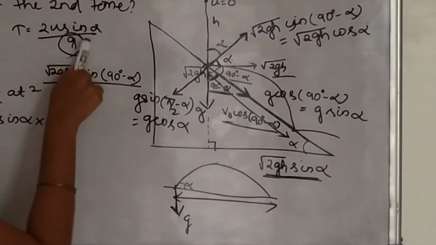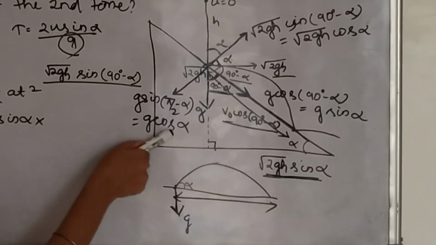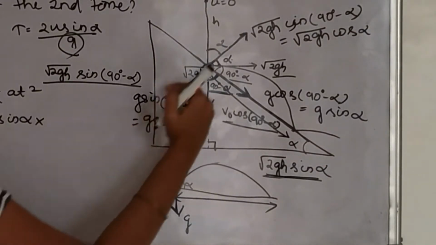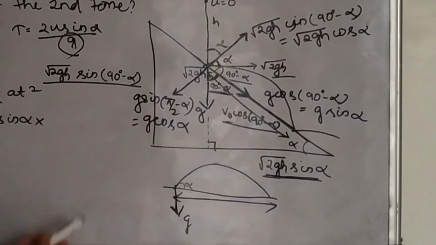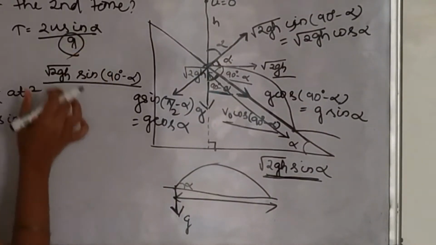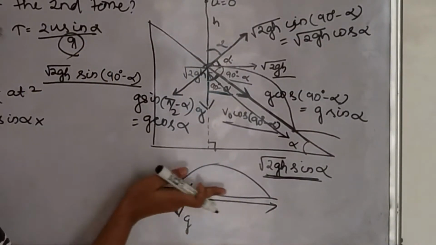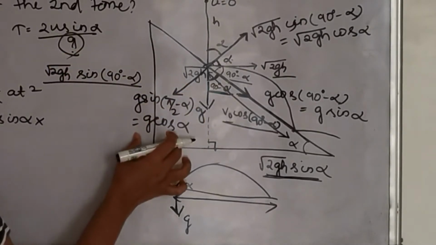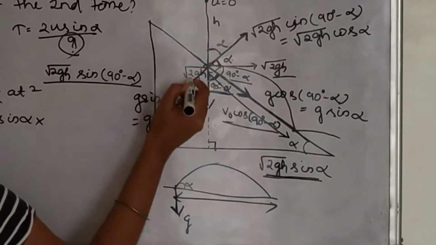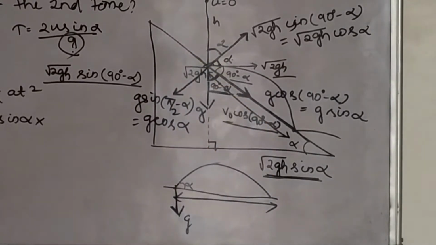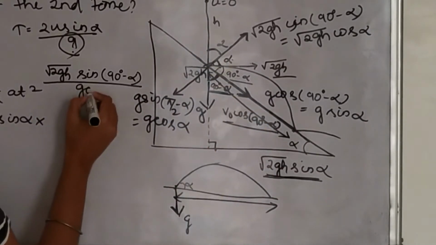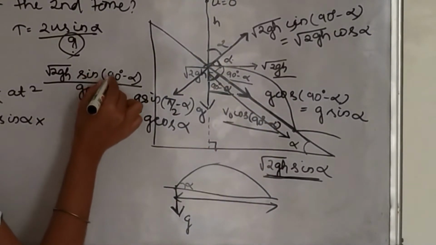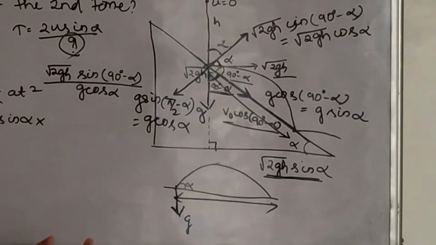So this g cos alpha is perpendicular to this inclined plane. Sin 90 degree minus alpha is cos alpha, so cos alpha cancels out.